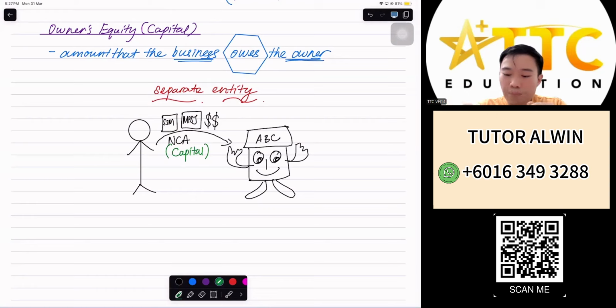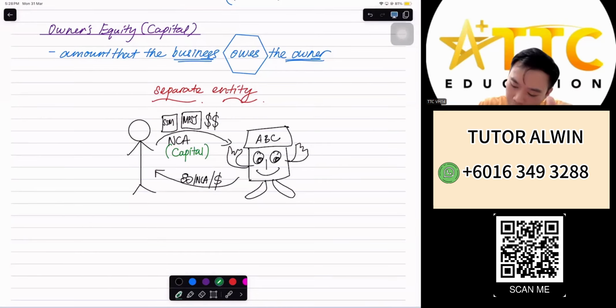So you put all this capital, you inject it into your baby, then your company will start moving and making money for you. If you take something out of your company and use it for personal use, you can take out some goods, the inventory, or any non-current assets, or any money from the company, and use it personally. This is called drawings. Something that you take out from the company for your own usage is called drawings.